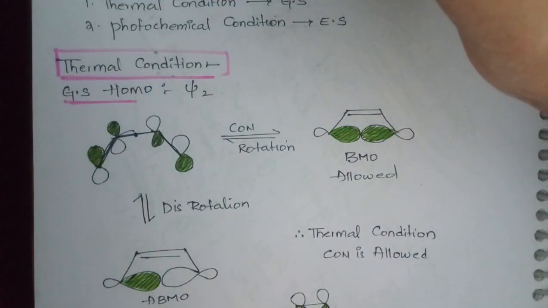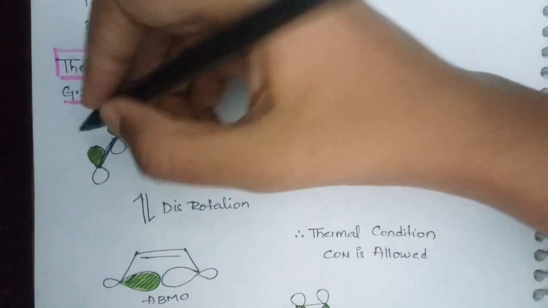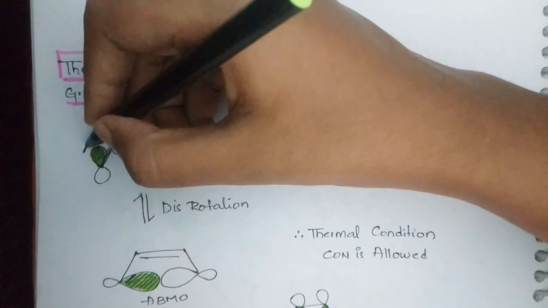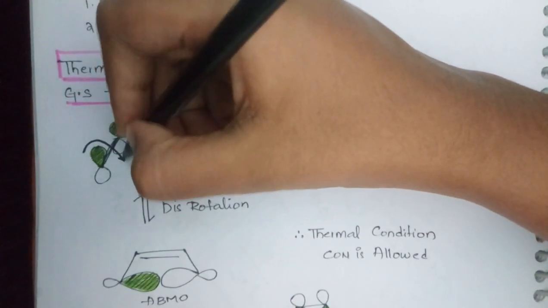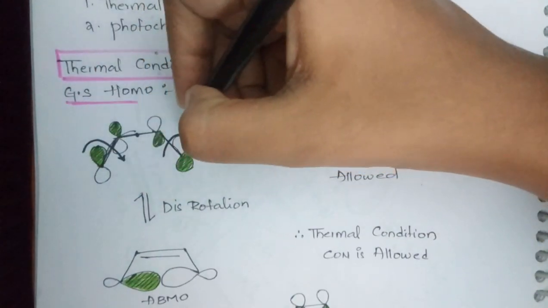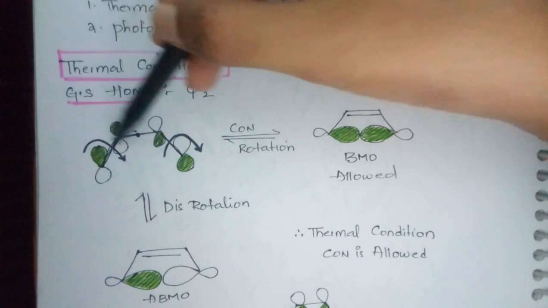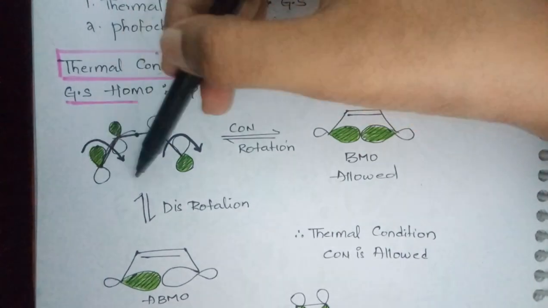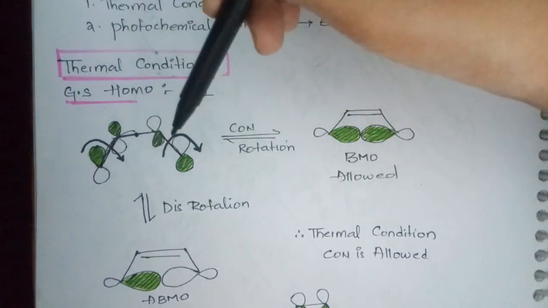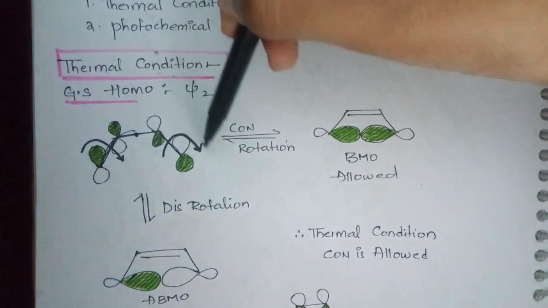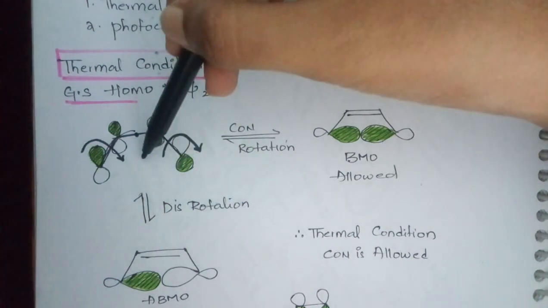Now we will do the stereochemical rotations. One is conrotation. In conrotation, the terminal lobes both rotate towards the same side. Here both are rotating towards the same side, that is conrotation. During this rotation, as this is rotated towards this side, the shaded part comes inside, and when you rotate this again, the unshaded goes inside.